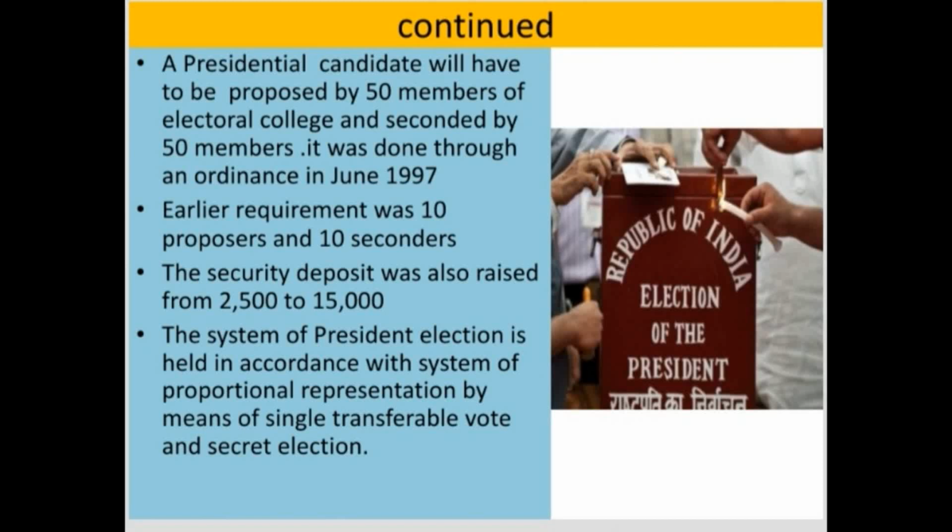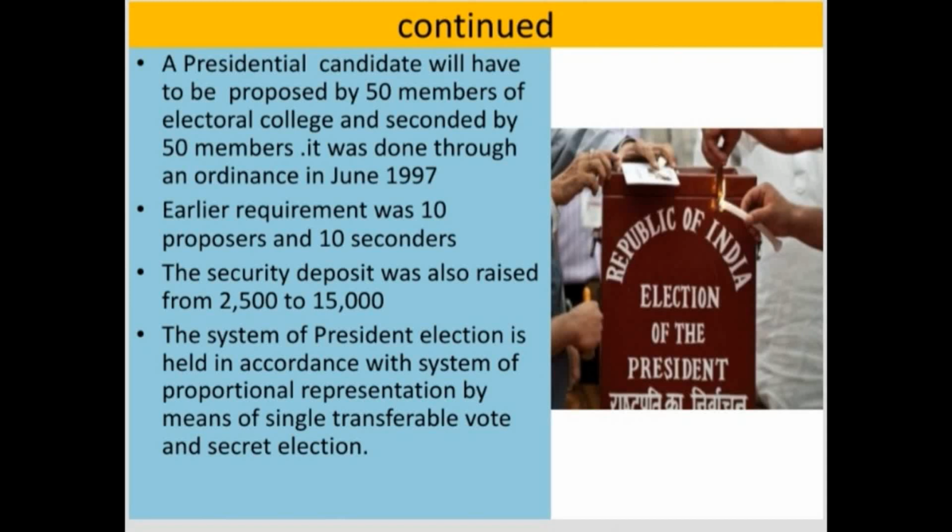Earlier it was just 10 proposers and 10 seconders, but later an ordinance was brought in 1997 and the number has been increased to 50. That means initially 50 members will propose the name of the candidate, and later another 50 members will support the candidate of the proposers. So this is about proposers and seconders.